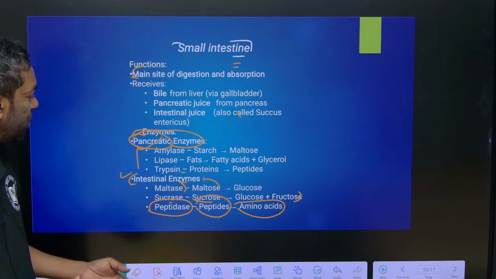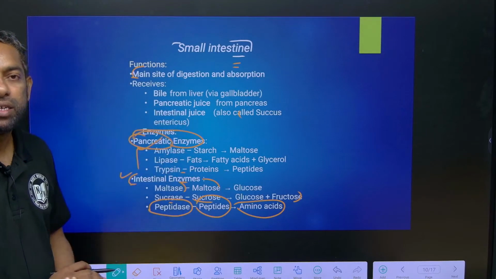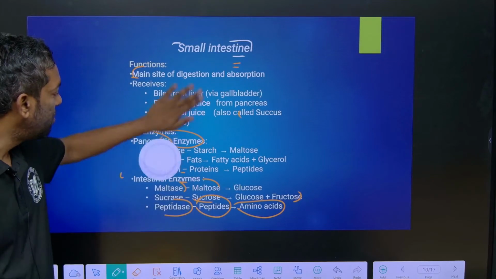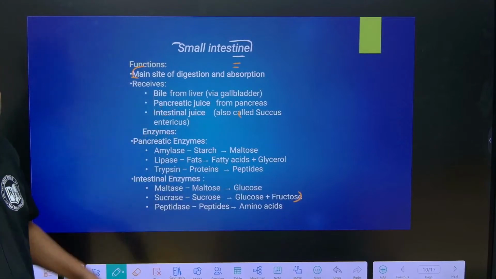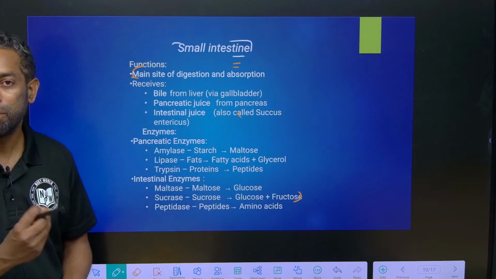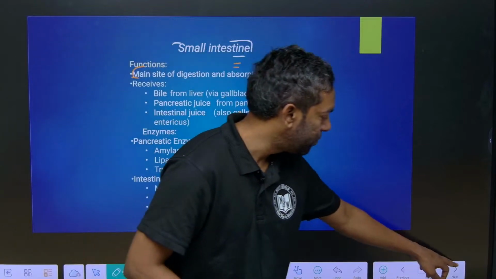So intestinal enzymes and pancreatic enzymes are both there for food digestion. You have to remember which enzymes are released by the pancreas and which are released by the intestine. Guys, this is the most important for the digestion of food.